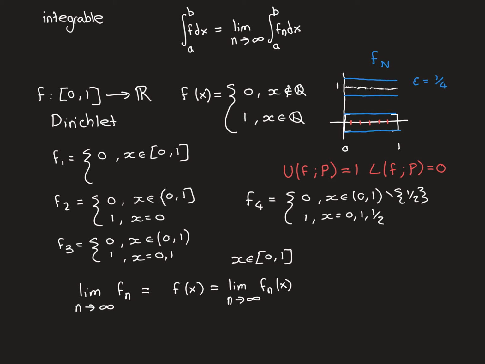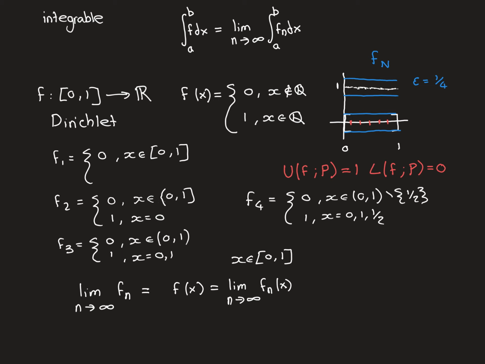Now this sequence of functions that I've created doesn't converge uniformly to the Dirichlet function. It does converge pointwise as we've just discussed, but not uniformly, and I can show you that quite simply. If you think about the criterion for uniform convergence and use epsilon equal to 1/4, then what I've drawn here are the intervals around the limit function, the Dirichlet function, of radius 1/4. So we've got these tubes around this part up here, which is all the rationals being mapped onto 1, and this bit down here where all the irrationals are being mapped onto 0.